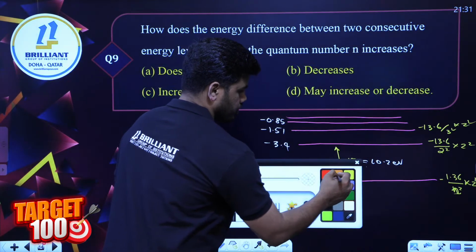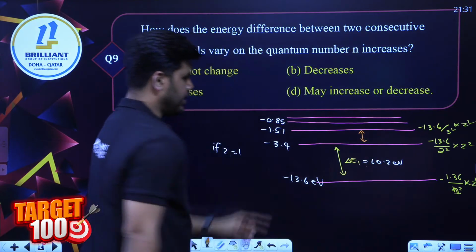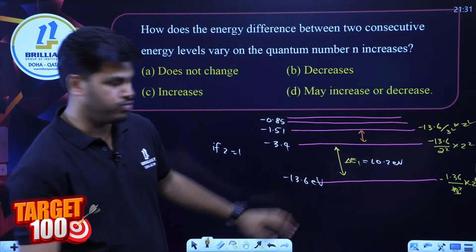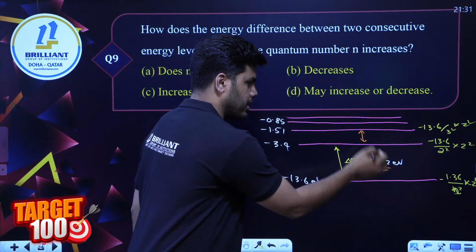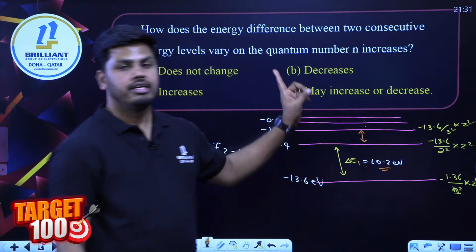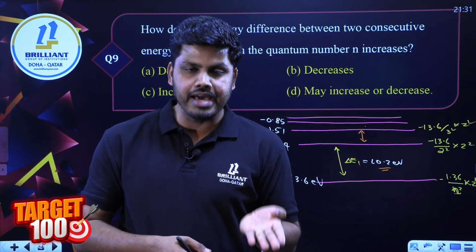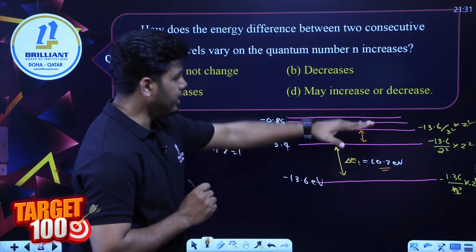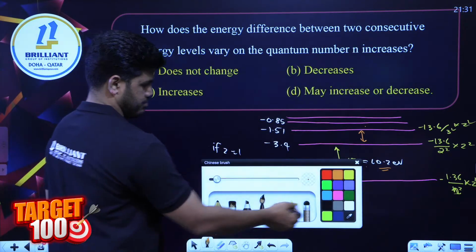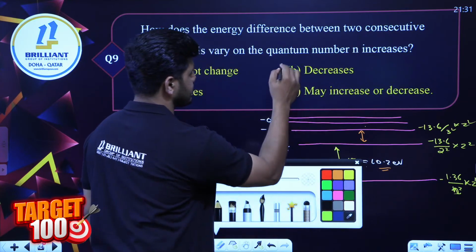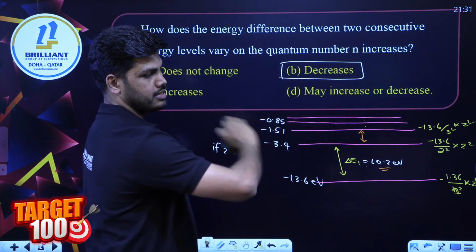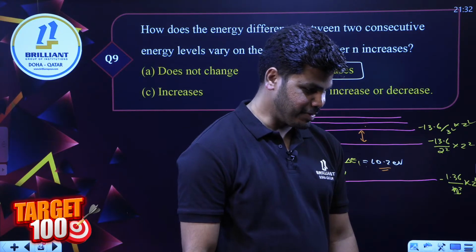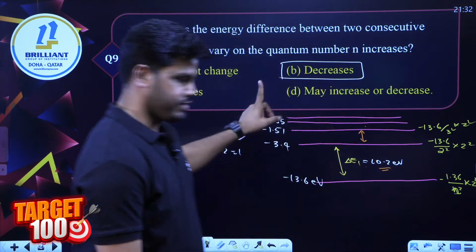And for the next 2, second and third, it is minus 1.51 minus minus 3.14. It is smaller than 10.2, and that difference is decreasing. That was our question. When you go to the higher energy levels, the difference in energy between energy levels will decrease. Yes, most of you answered it decreases. B is the correct answer.